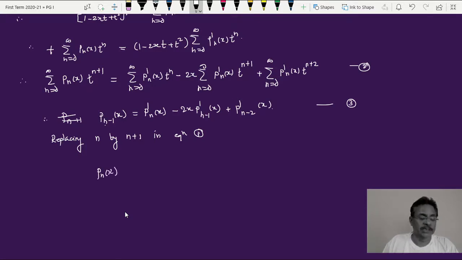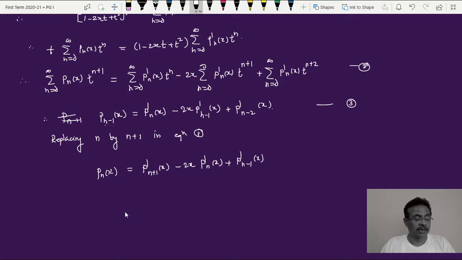So the left hand side is Pn of x, and the right hand side is now P dash n plus 1 of x, because we are replacing n by n plus 1, minus twice x P dash n of x, because n plus 1 minus 1 is now simply P dash n of x, and plus, here 1 will go, P dash n minus 1 of x.